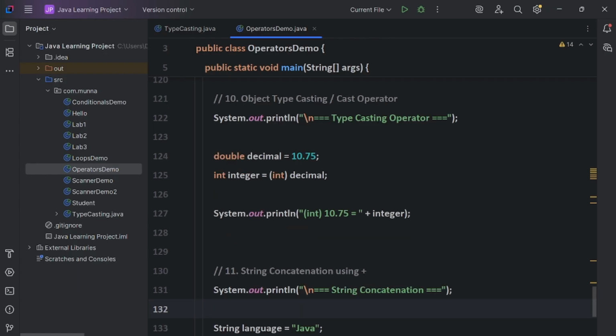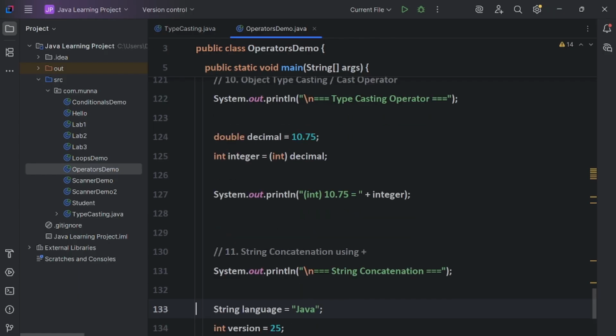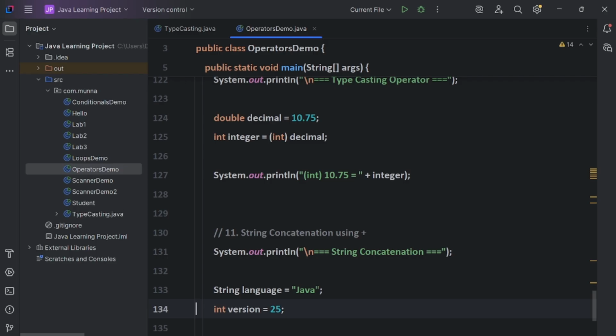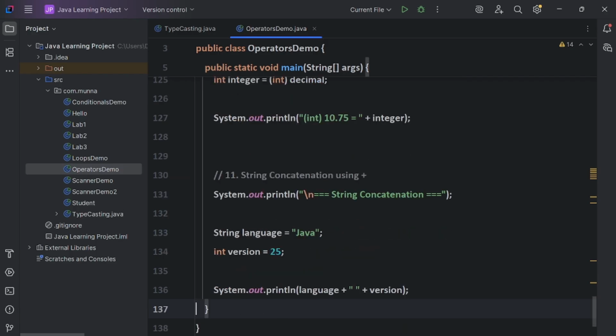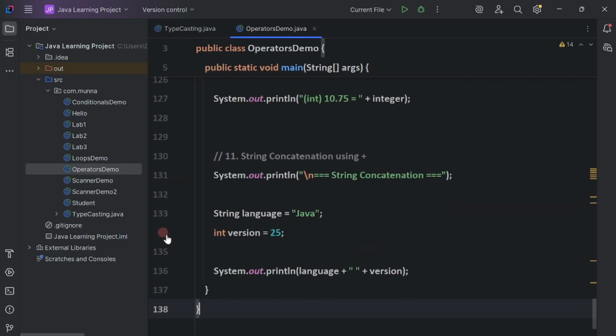Object type casting, the cast operator. This actual type casting is also part of the operators only, guys. So string concatenation operator I have implemented, this is how to add one string and an integer like that. So let's run this program, guys.